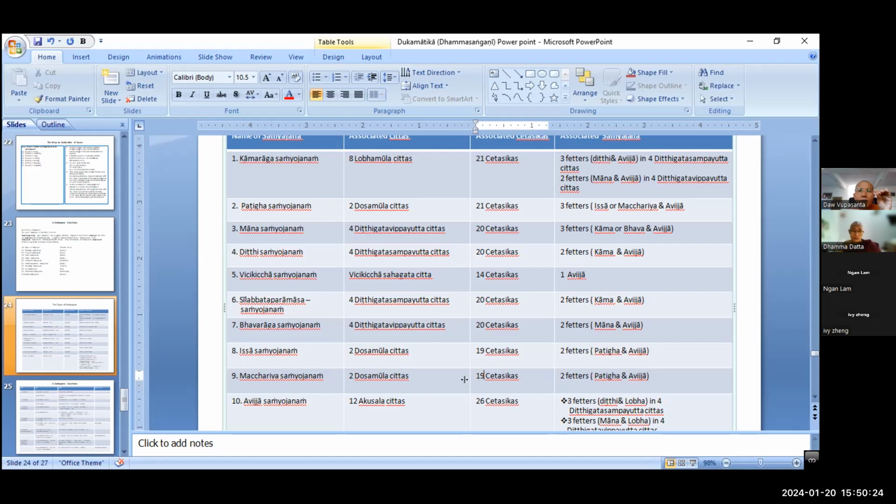Micchariya cannot arise together with the Asa, right? Asa, gocchaka, right? And then here Micchariya cannot arise together with Micchariya, right? There's an 8 cesika not included among the 27. That is why 19 cesika, right? So how many factors can arise together with the Micchariya? Patiga, evil, right? Patiga, samyojana, and avesa. Whenever Micchariya samyojana arises, always dosa patiga is there, right? And then avesa also arises together.